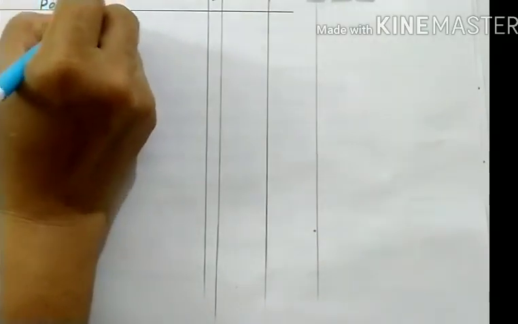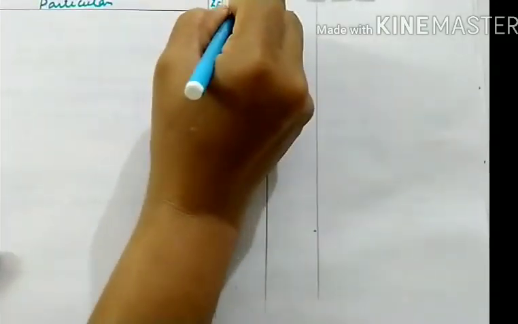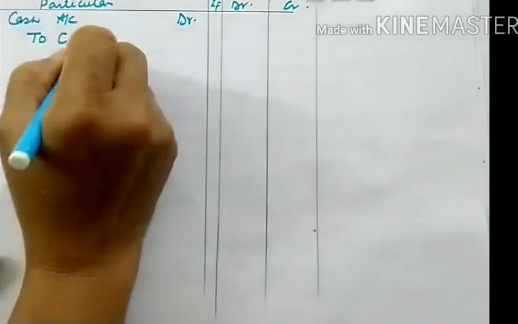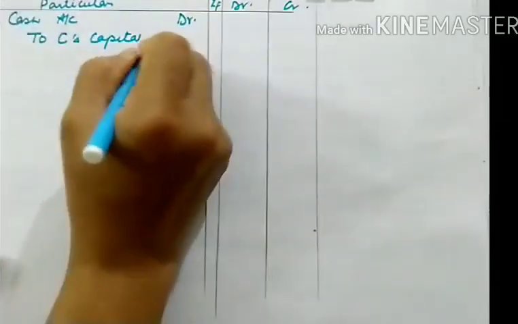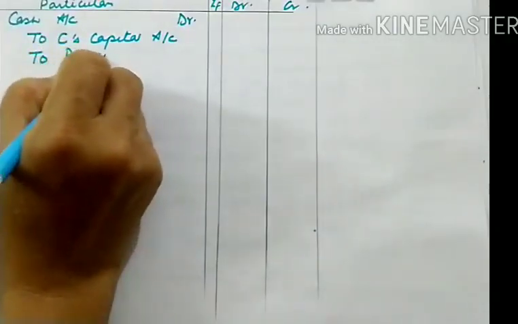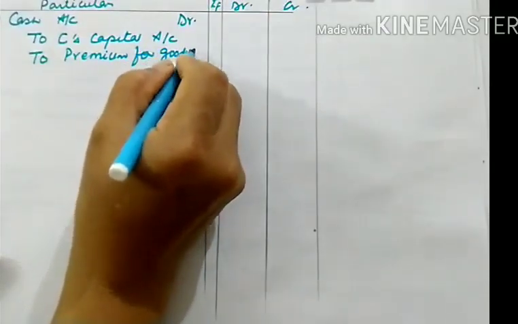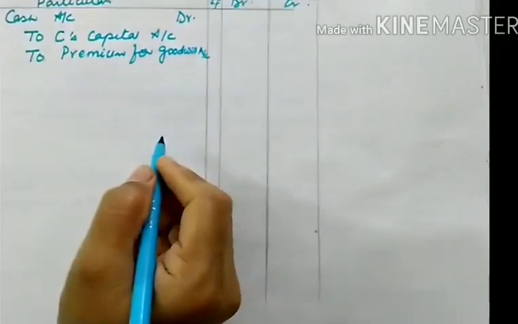So this is particulars, LF, debit amount and credit amount, and this is my working area. The first journal entry will be cash account debit to C's capital account and to premium for goodwill, because he is bringing both in cash.